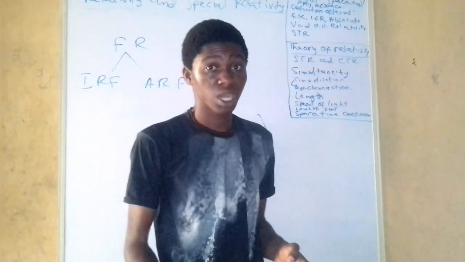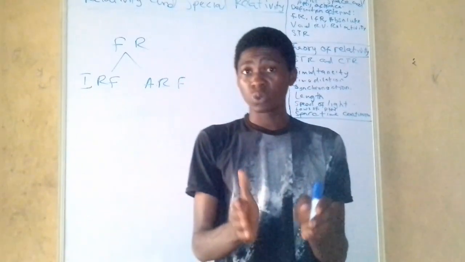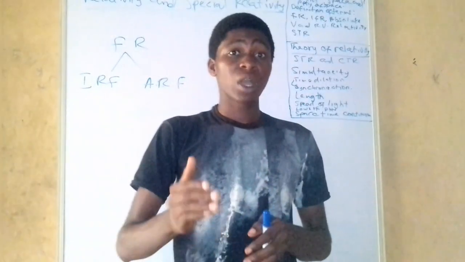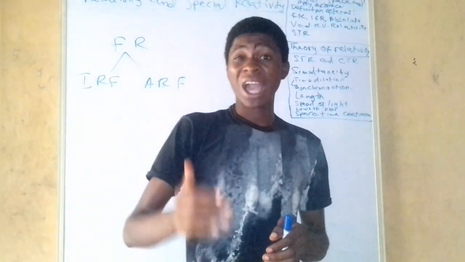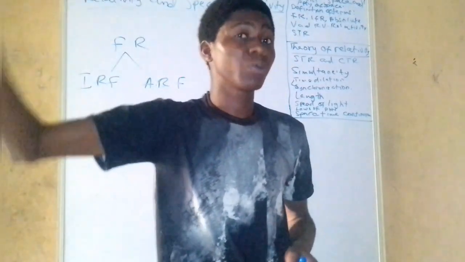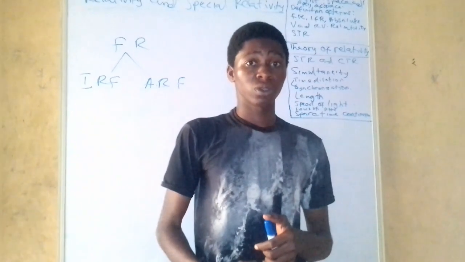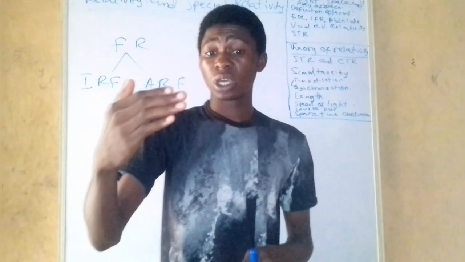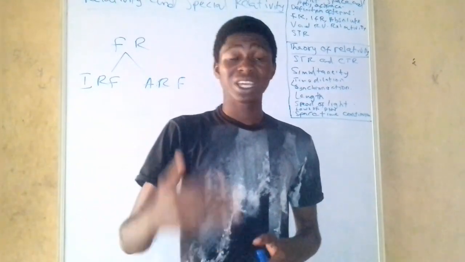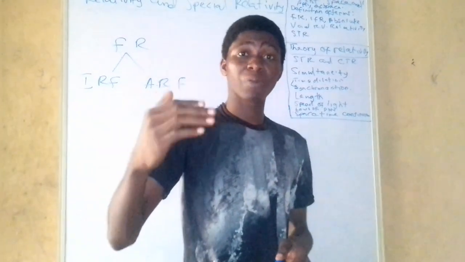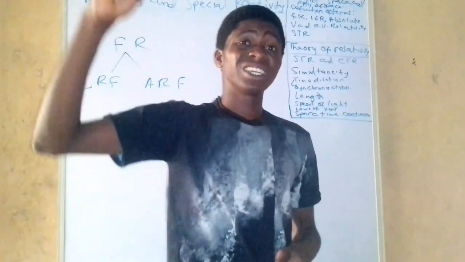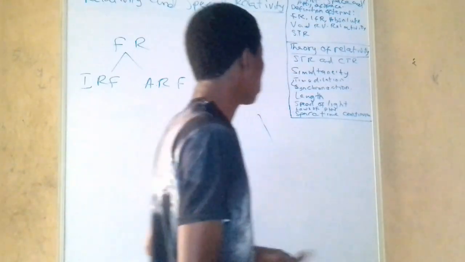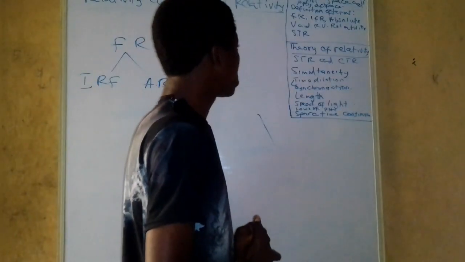What is relative velocity now? How can you define it? Take it this way. Relative velocity is the velocity of a body as recorded or observed by an observer in another frame of reference. You get that? It is the velocity of a body that is observed by another observer in another frame of reference. That is what we mean by relative velocity.